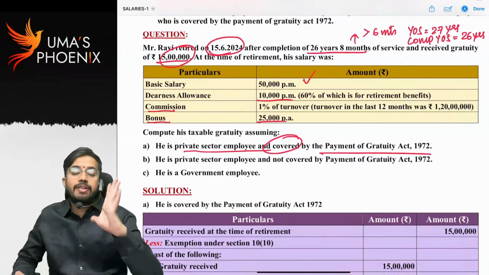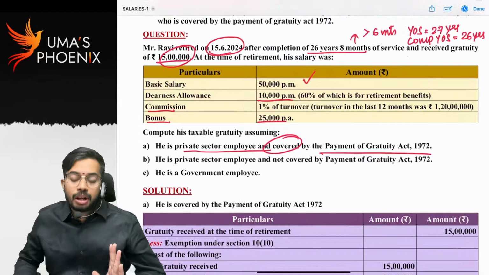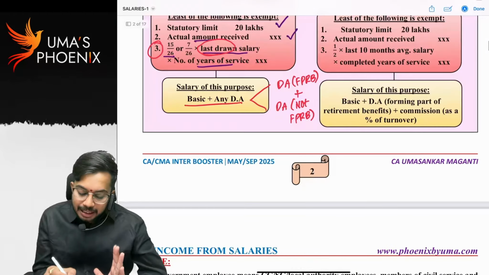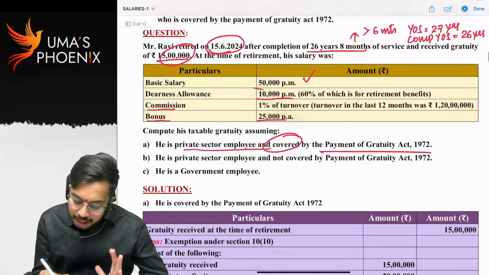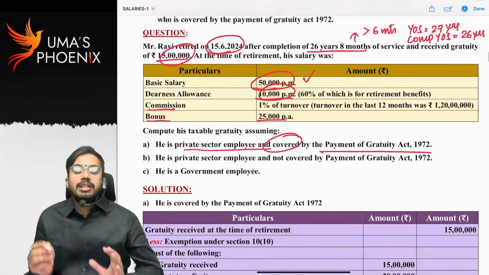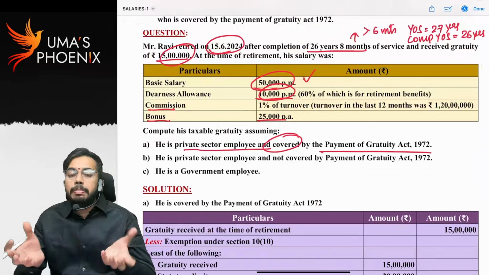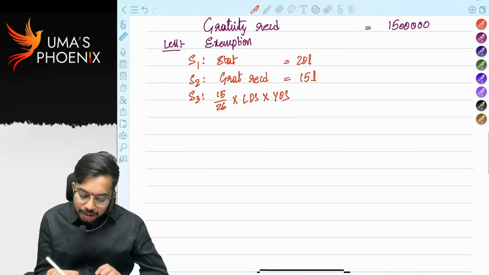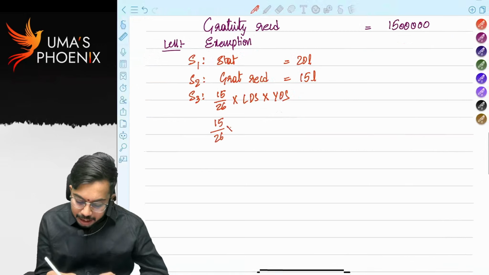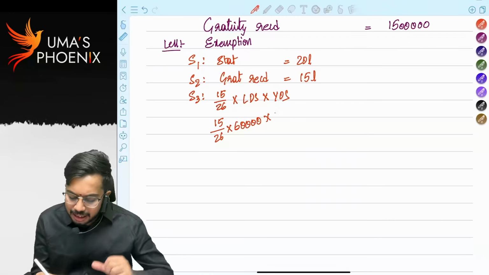What is the definition of salary if employee is covered under Payment of Gratuity Act? Basic plus any DA, correct? So how much is basic salary? Basic salary is 50,000. DA, see whether it is forming part or not forming part. Total DA we need to consider 50,000 plus 10,000, 60,000. So 15 by 26 into 60,000 into how many are years of service? 27 years, right?